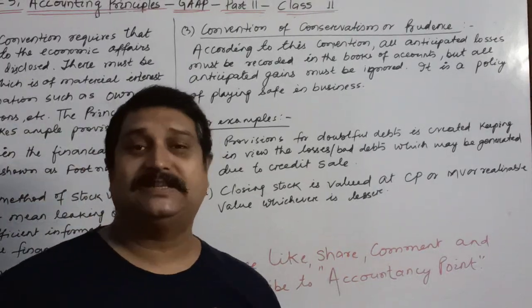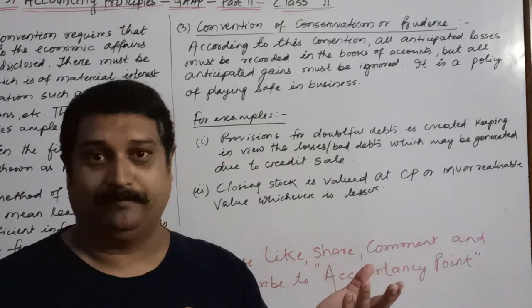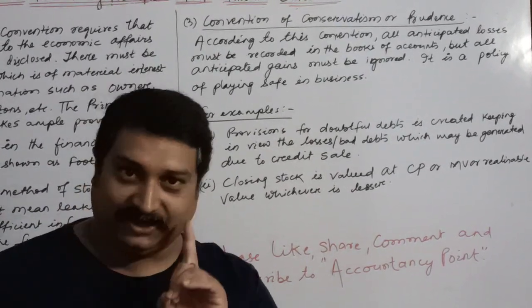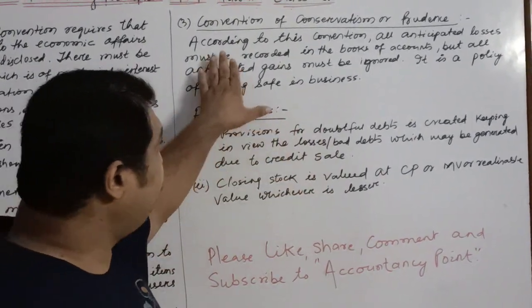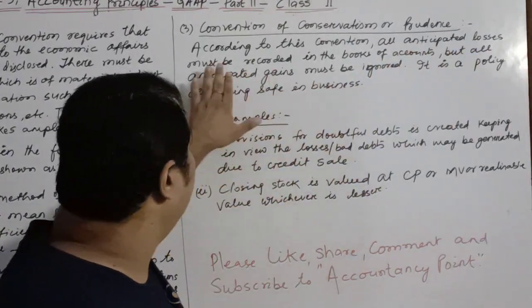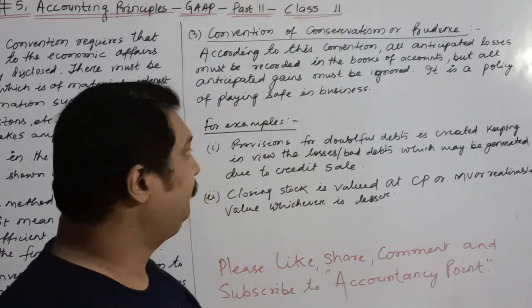Similarly, if you are expecting a profit in the future, it should not be recorded until you actually get the profit or gain. So this concept says record all anticipated losses but ignore all anticipated gains.